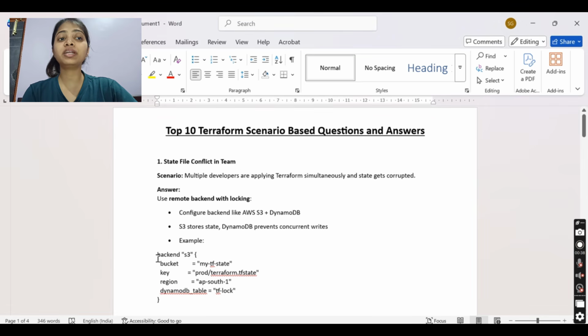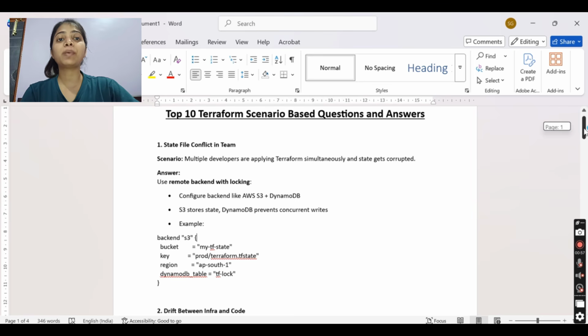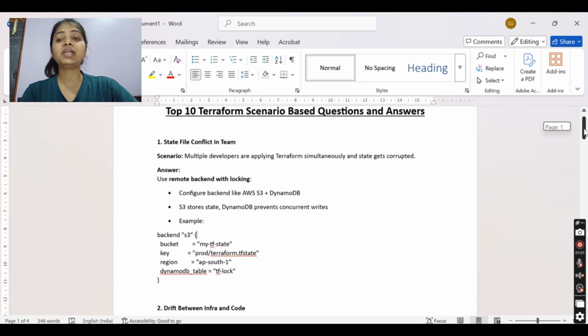To configure it, you need to tell that we use the backend block with S3, then the bucket name, the key and the region, and then the DynamoDB table, which we will use to prevent simultaneous changes by multiple developers.